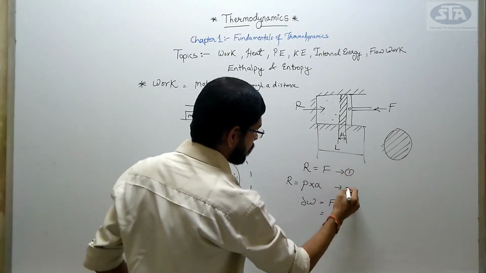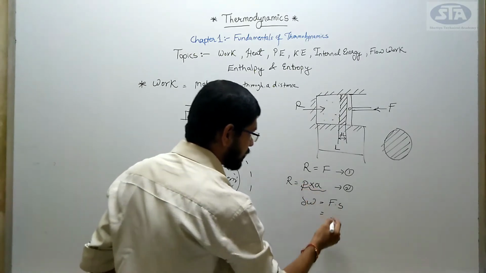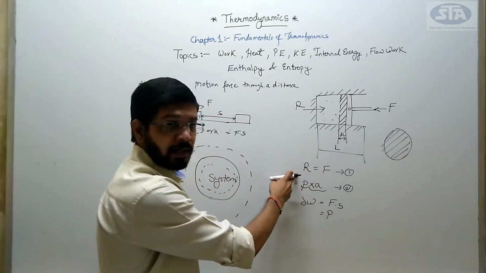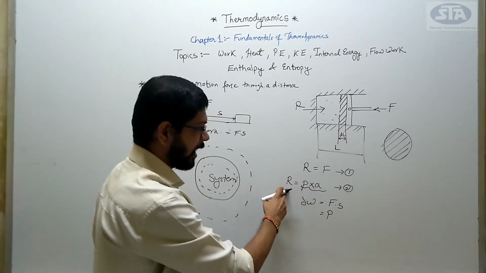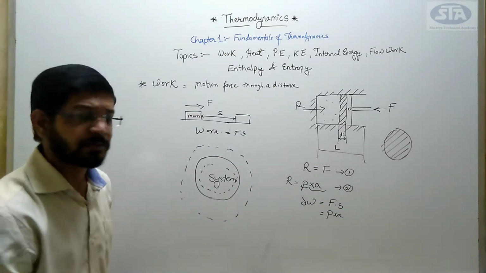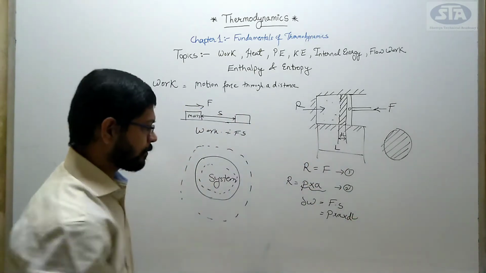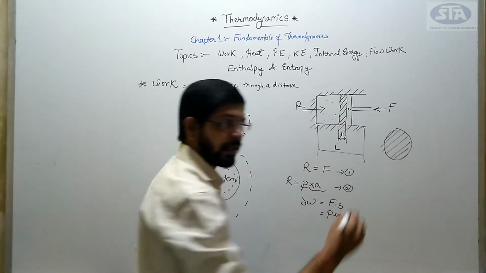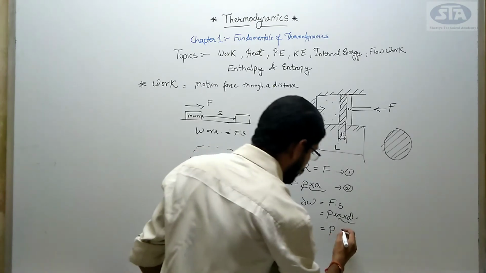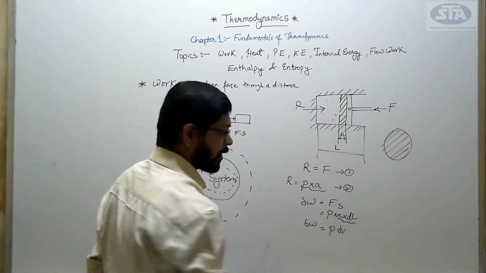Consider this as equation 1 and from 2, my force is equivalent to R, and what is my R? P into A. Can I write F is equal to P into A? My F is equivalent to R, and R is P into A. And what is my S? S is the displacement. We have considered dl as the displacement here. Now we know that area into length is nothing but volume. P into a differential volume, so my dW becomes PdV.